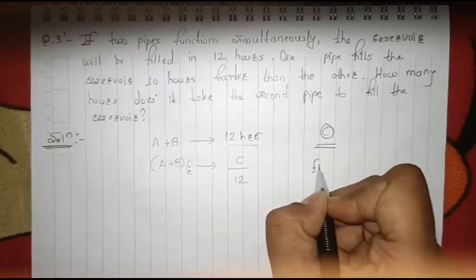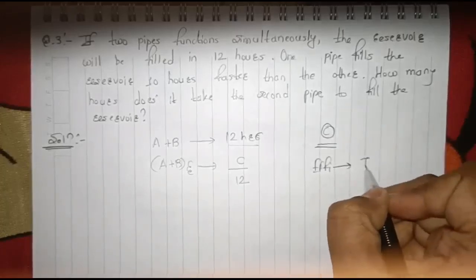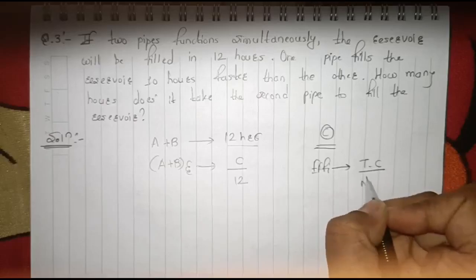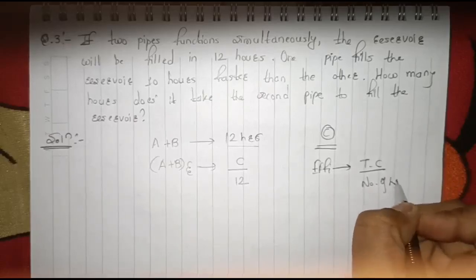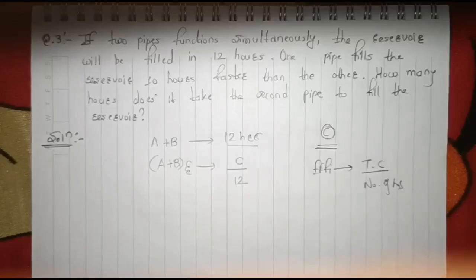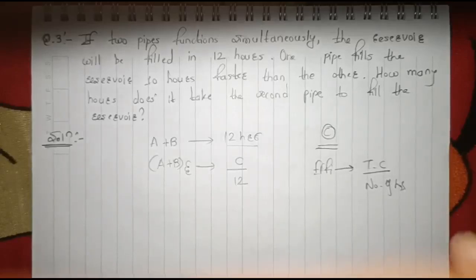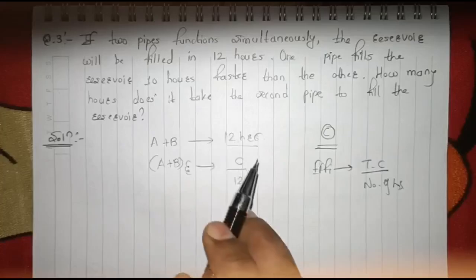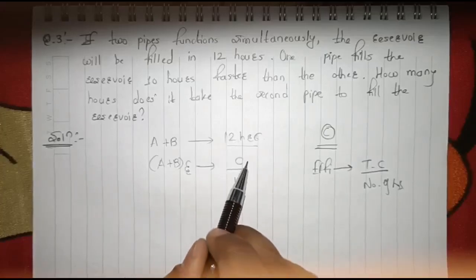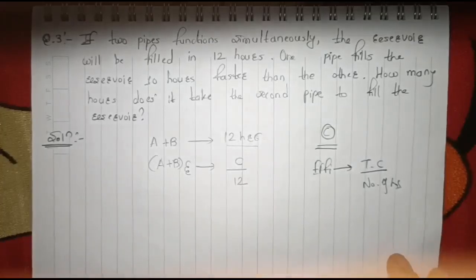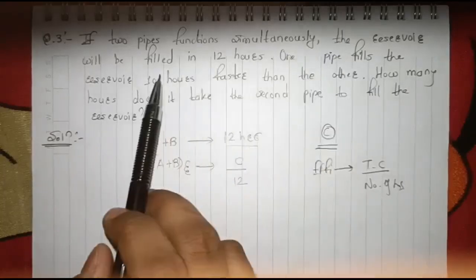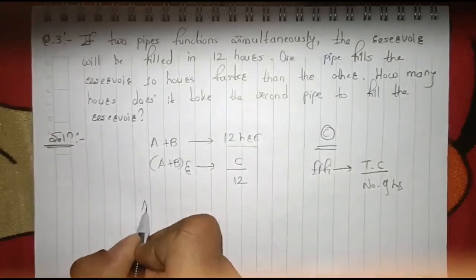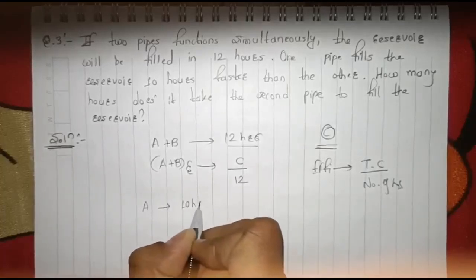Because the efficiency formula is what? Efficiency formula is total capacity upon the number of hours any pipe or anything is taking to fill that complete tank. So it is 12 hours for both A and B. So A plus B's efficiency is C upon 12. Now, one pipe fills the reservoir in 10 hours. Consider A is filling the reservoir in 10 hours.